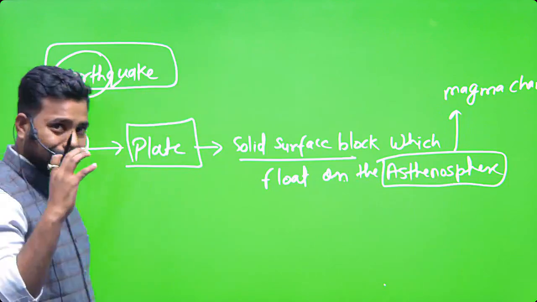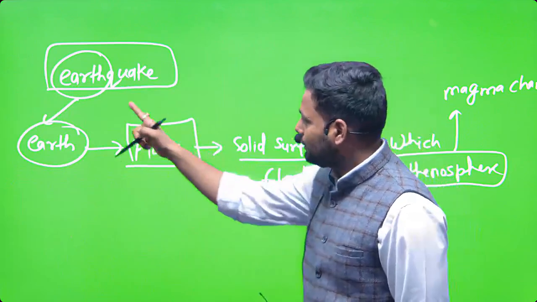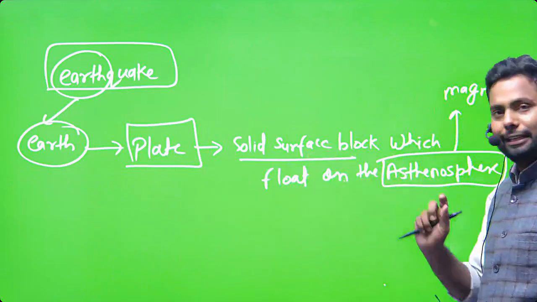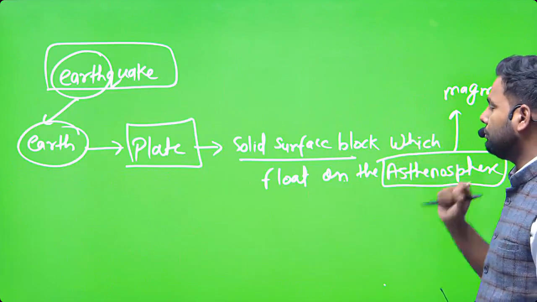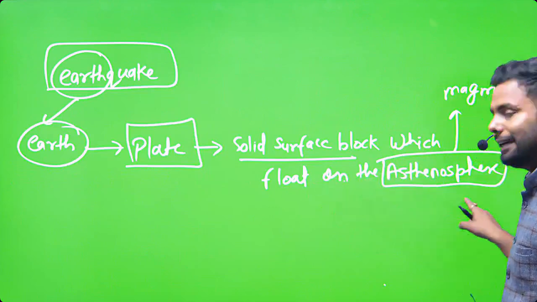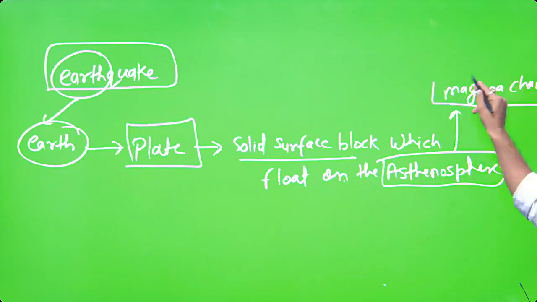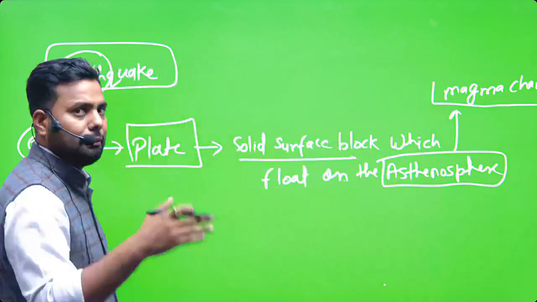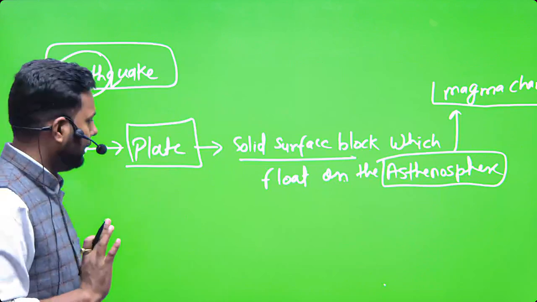So whenever we use the term earthquake, what does it mean? Earth means we are talking about the plate. And what is the definition of plate? In a simple form, the solid block of surface which floats on the asthenosphere. What is asthenosphere? It is a magma chamber which is below the upper crust, lower crust, and uppermost part of the mantle.